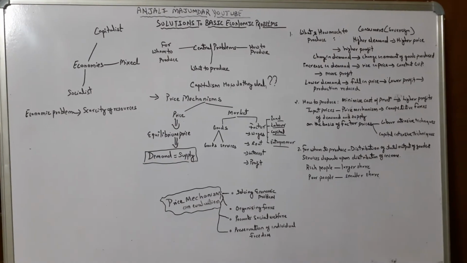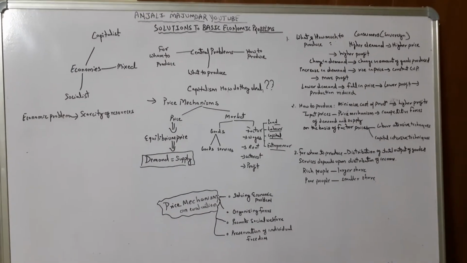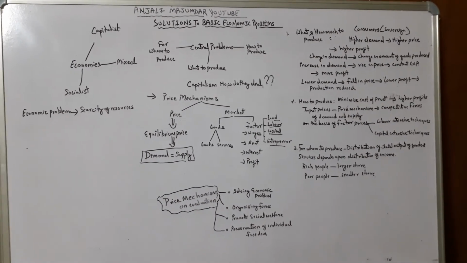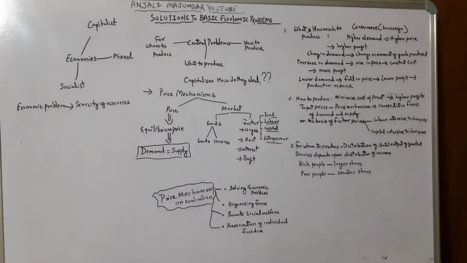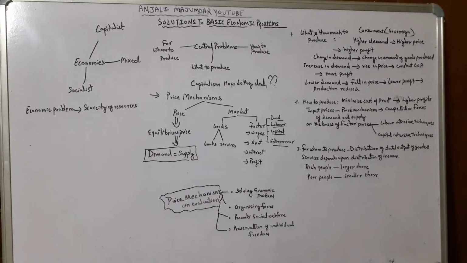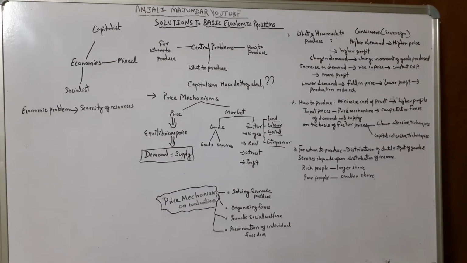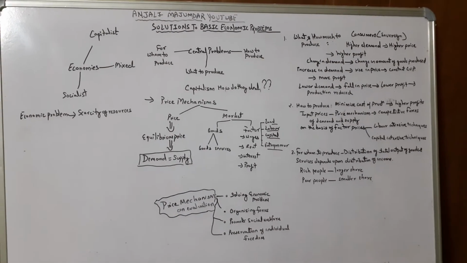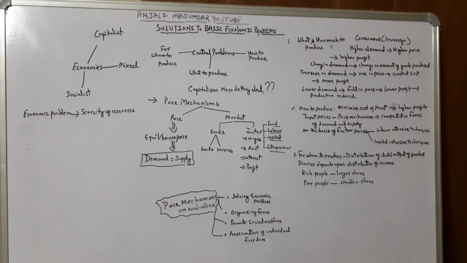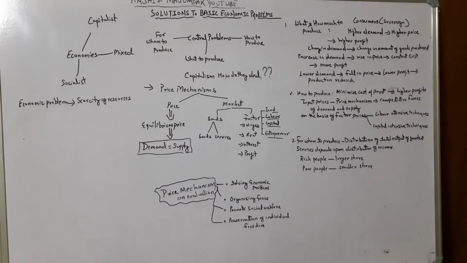The ultimate job or ultimate aim of a producer is to earn higher profit, which can only be achieved with the minimum cost of production. So this is the fundamental rule. If there is a minimum cost of production, that will lead to higher profits.